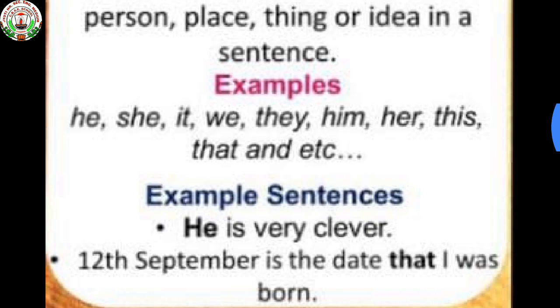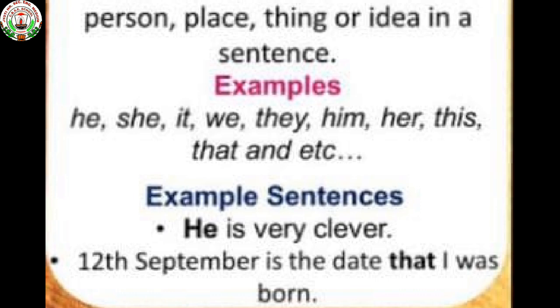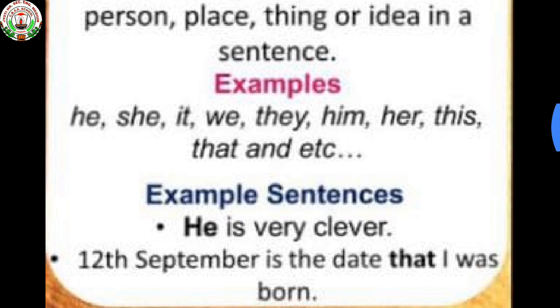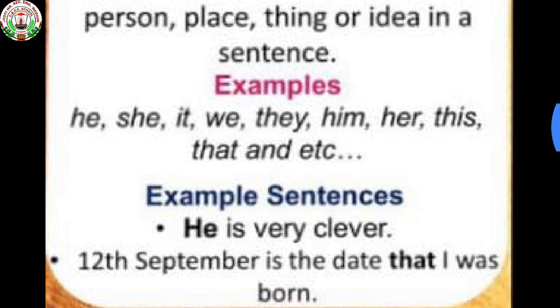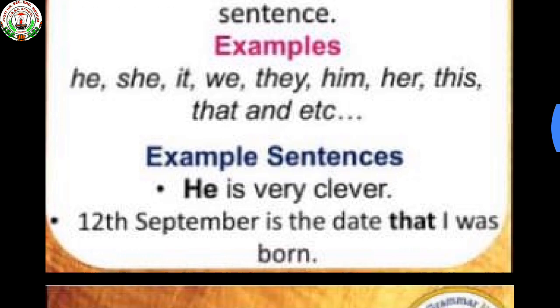See the example sentences. He is very clever. 12th September is the date that I was born. So here, he and that are related to pronouns, and we use pronouns in place of a noun. If we use a pronoun in a proper place instead of a noun in a sentence, it is so much more effective.